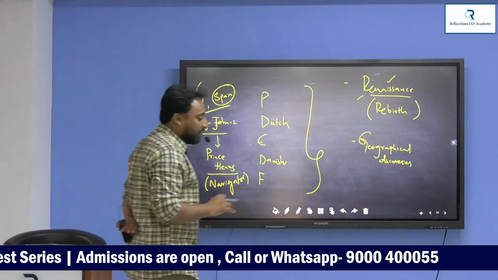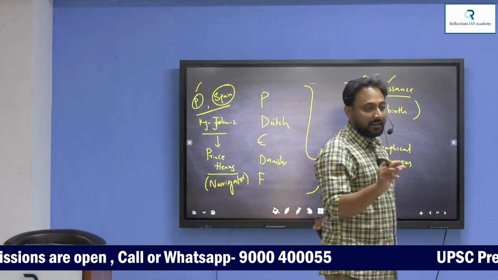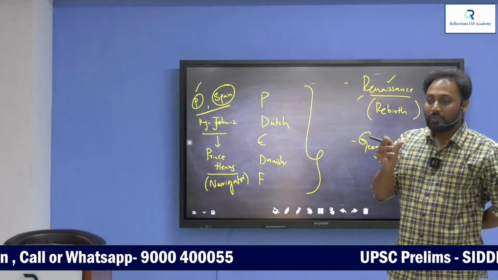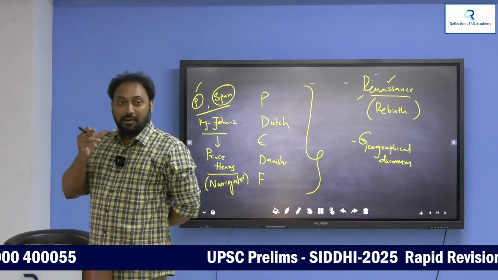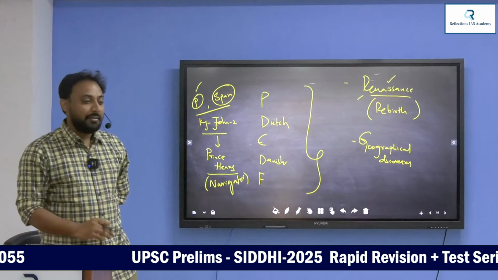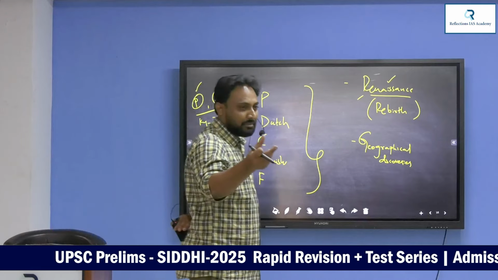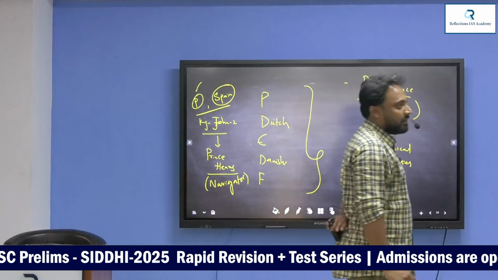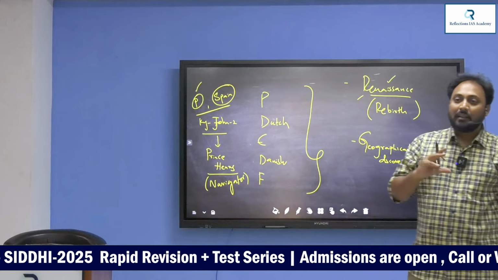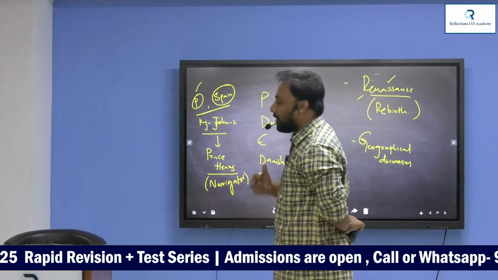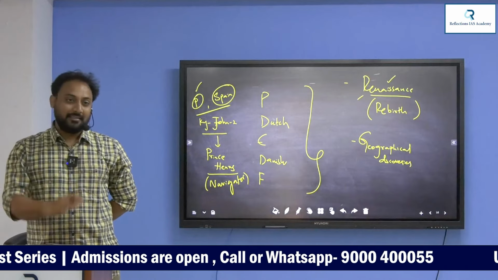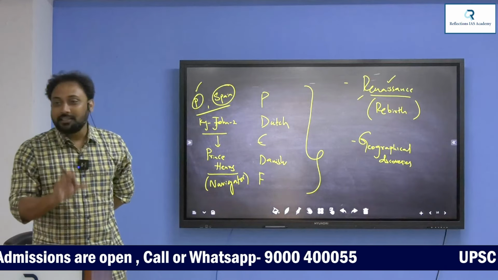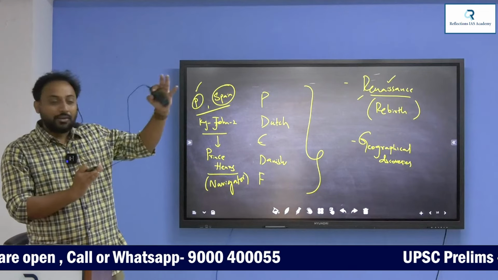This Prince Henry, popularly called the Navigator, started an institution called the Lisbon School of Academy. Lisbon is the capital of Portugal. This Lisbon School of Academy would train all the adventurers, explorers and navigators to go and explore the new sea route to the east. The purpose of this institution is to discover the new sea route to the east.